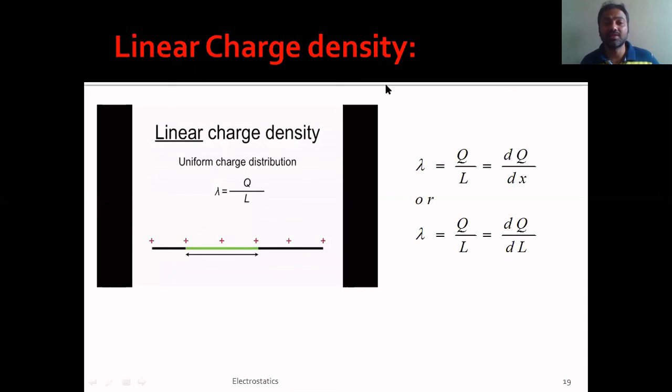So this is linear charge density. What is this linear charge density? For example, let us assume that there is a pen whose length is capital N. Let us say if you give capital Q amount of charge to that object whose length is capital N, now the lambda, which we call linear charge density, is defined as the charge per unit length of the system. Charge per unit length is called linear charge density. So please, I hope you understand it.